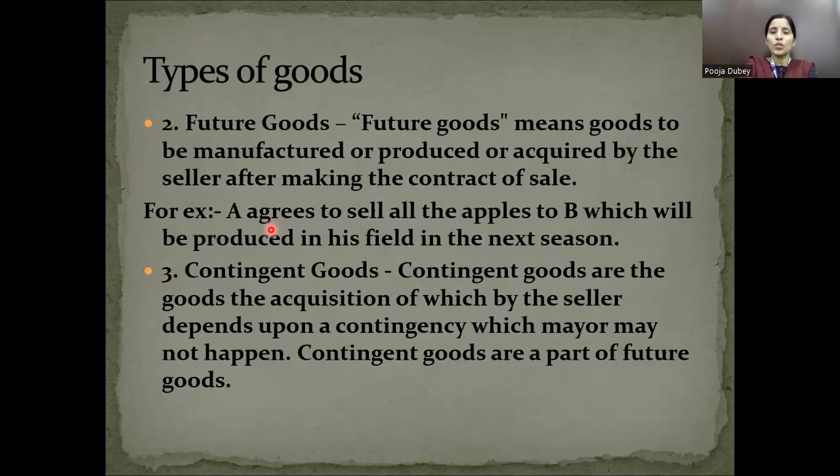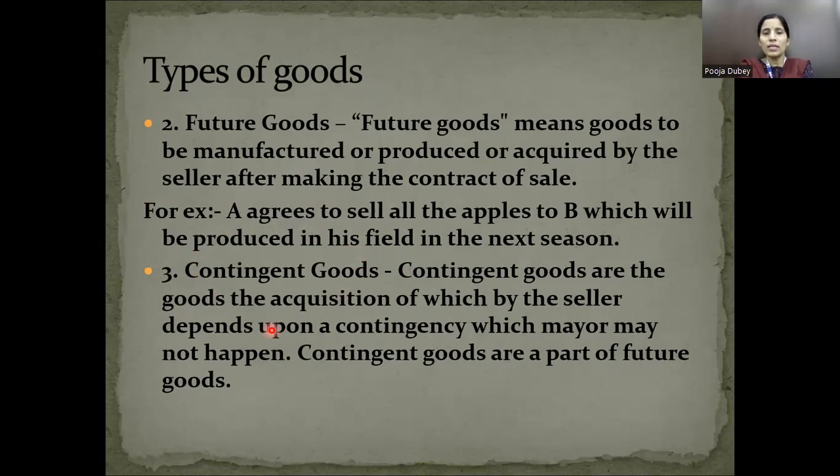Now come to the future goods. Future goods means that goods are not existing at the time of formation of the contract of sale. It means the goods will be manufactured or produced on a future date. That good is not existing at the time of formation of the contract. When it comes to contingent goods, it means those whose acquisition depends on a contingency that may or may not happen.